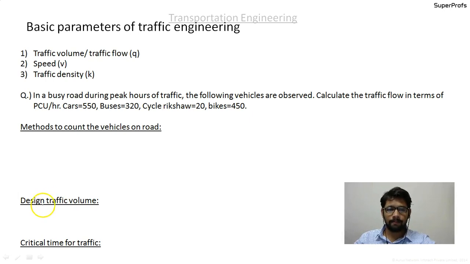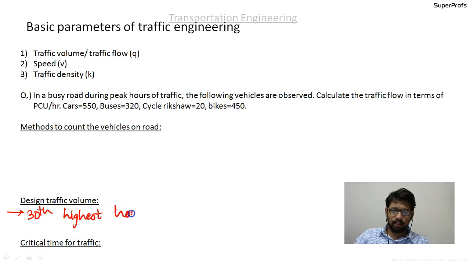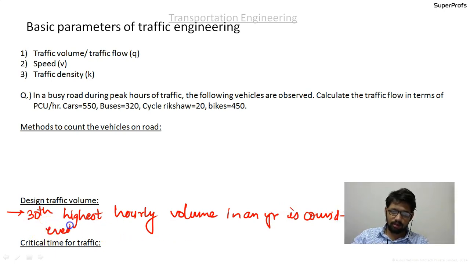Okay guys, the 30th hourly volume in a year, please write down: the 30th highest hourly volume in a year is considered as the design traffic volume. So how to do that?